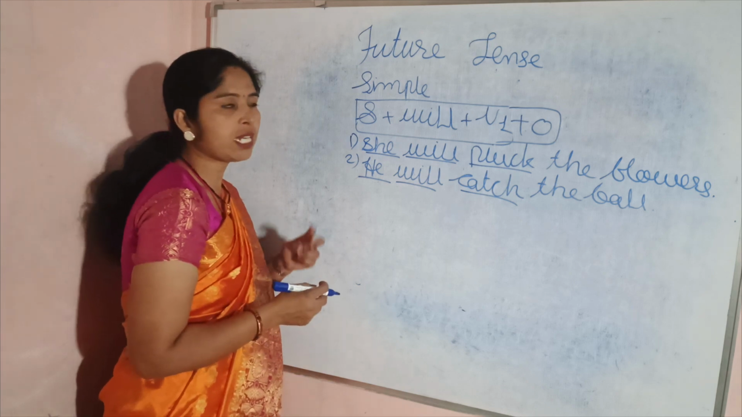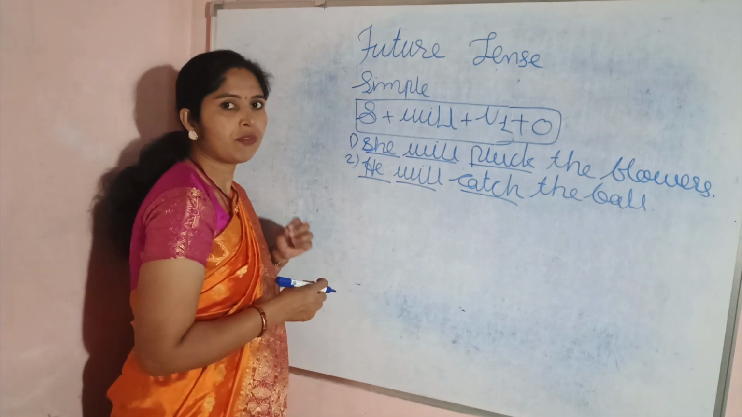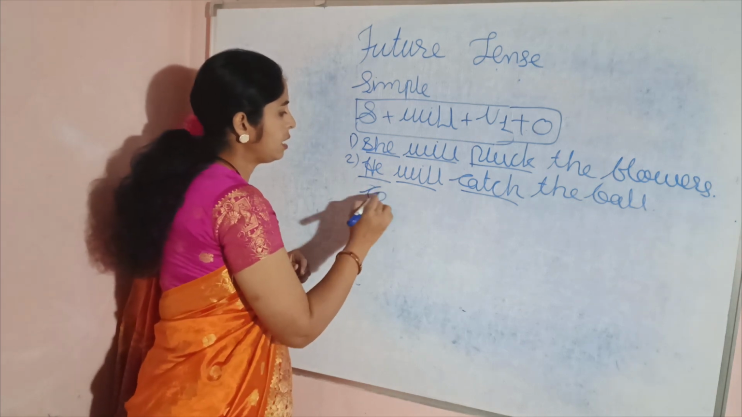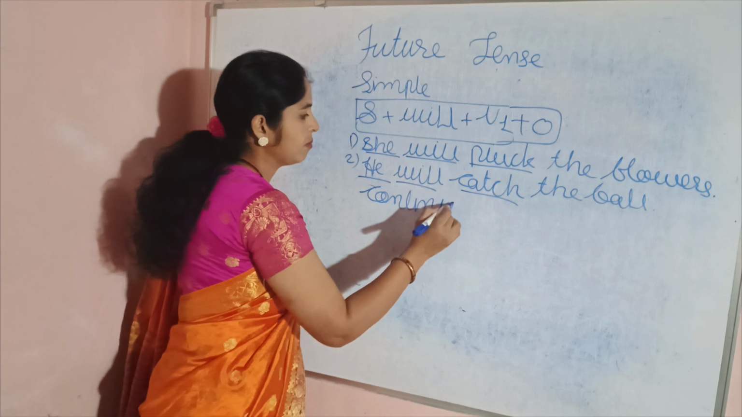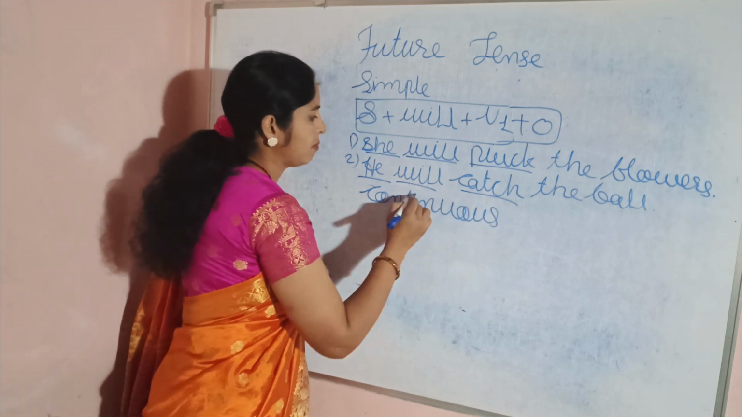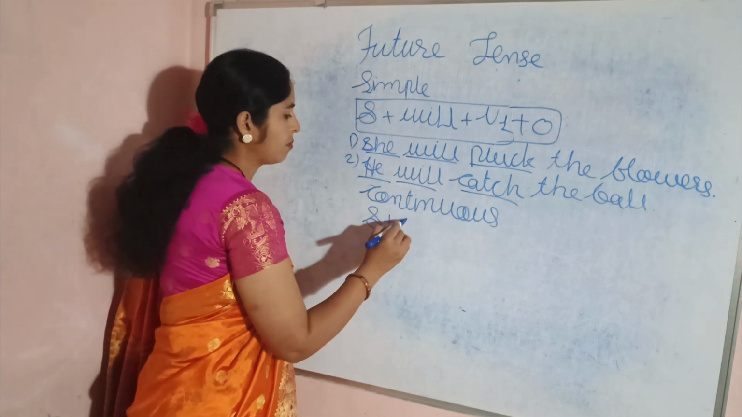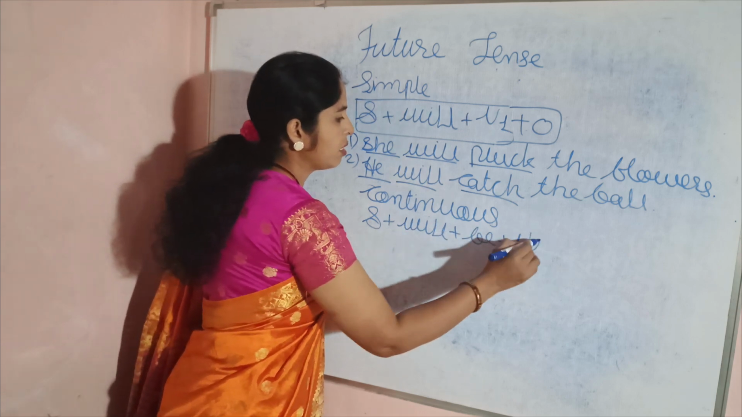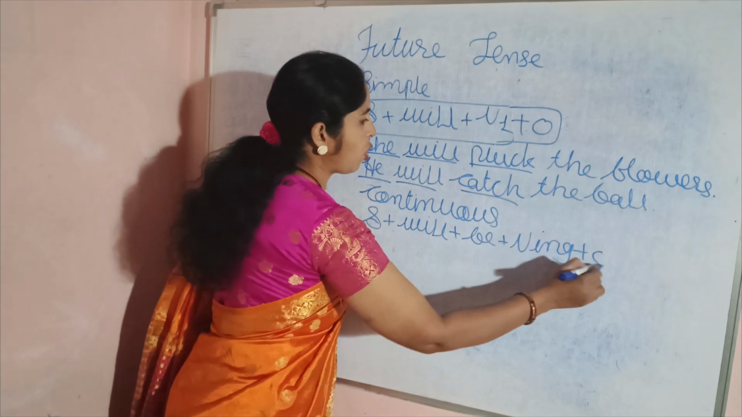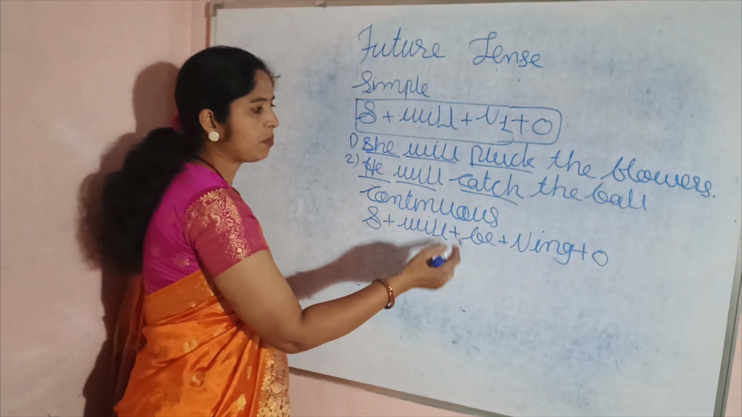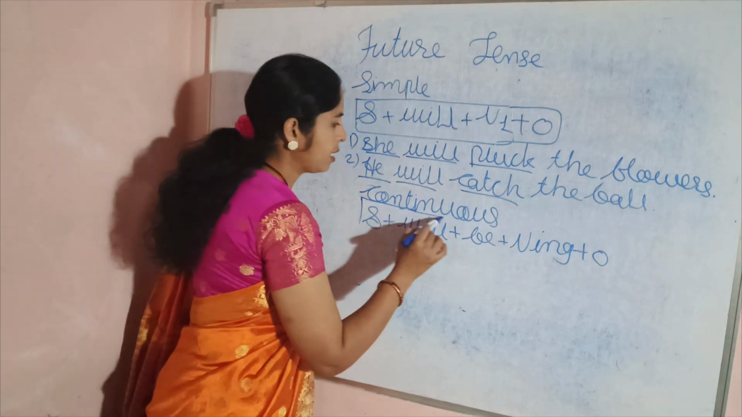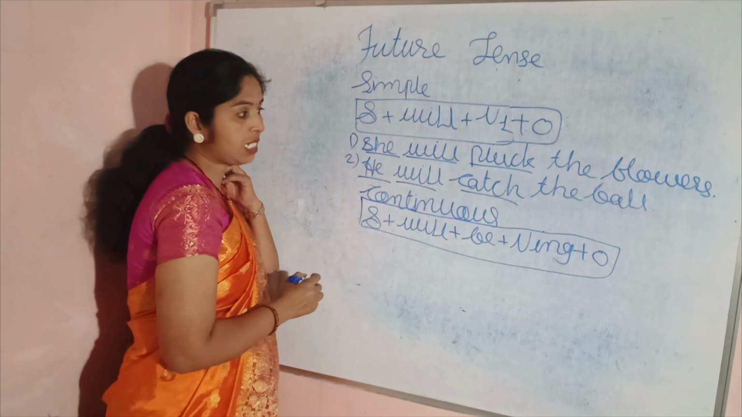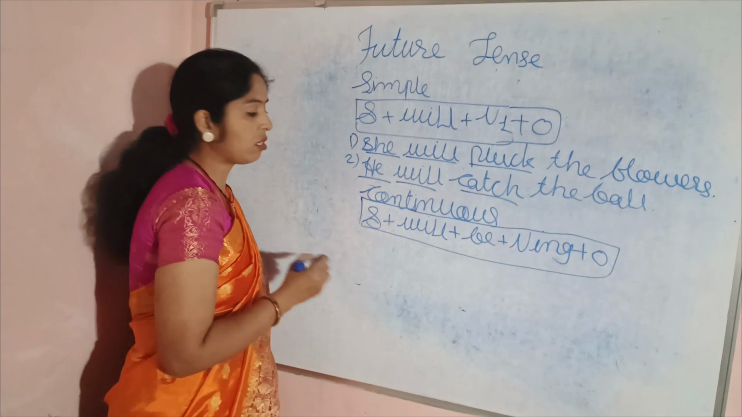Now let's see the second category of future tense, which is the future continuous tense. The formula of future continuous tense is subject plus will plus be plus VING plus object. It is the formula of future continuous tense. Now let's see some sentences related to the future continuous tense.